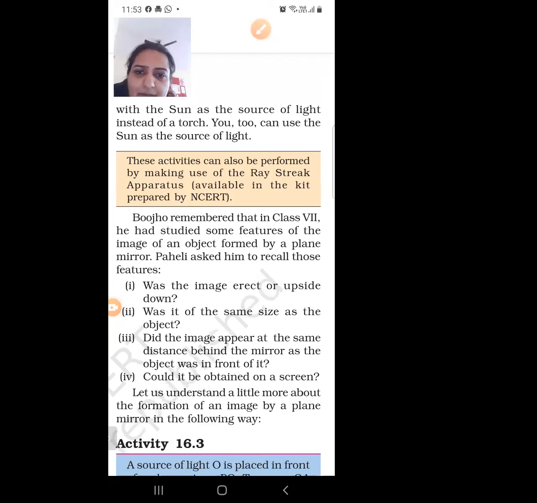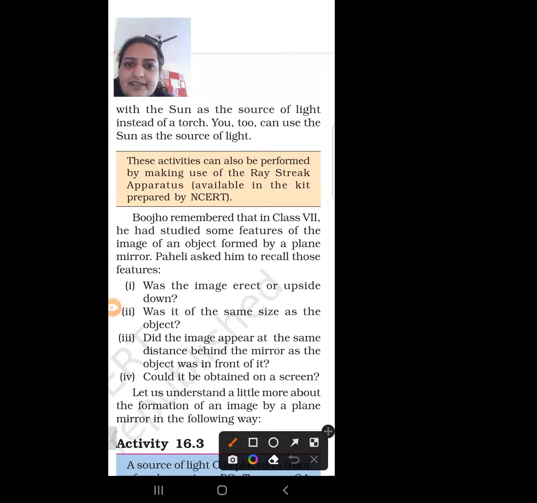Pujo remembered that in class 7th, he had studied some features of the image in the plane mirror. So when we are seeing the image in the plane mirror, suppose this is our mirror. When we look through our mirror, what was the image?